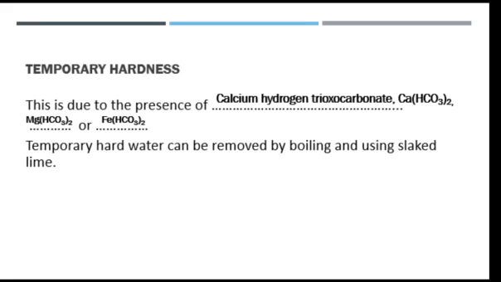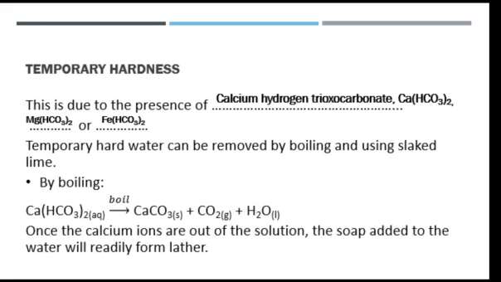This hardness of water can be removed by boiling and by using slaked lime, and that is one of the reasons why it is referred to as temporary hardness of water, because it can simply be removed by boiling.